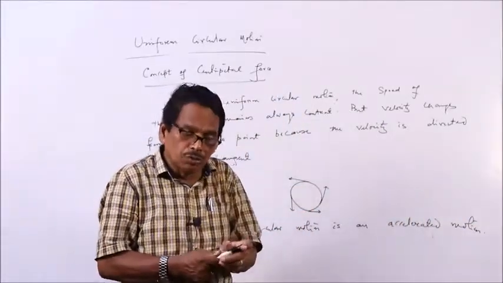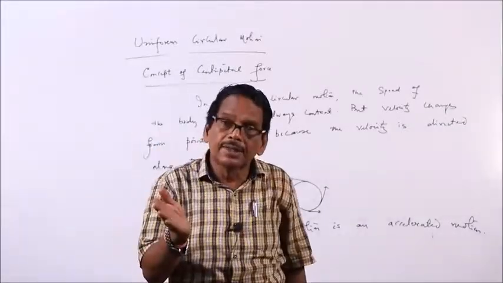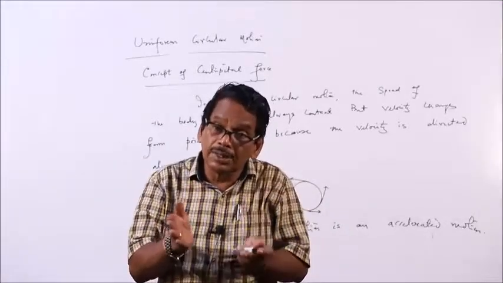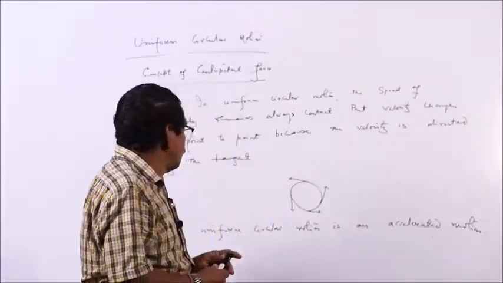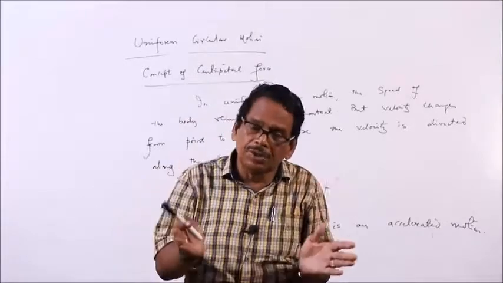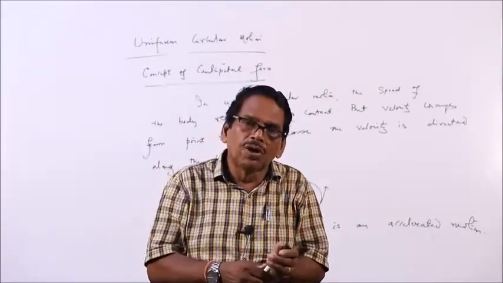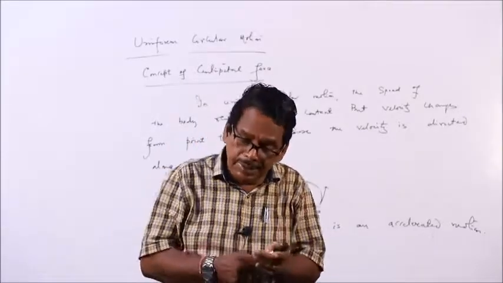There is an acceleration in this motion, but this acceleration is such that it changes the direction of velocity only, but cannot change magnitude of velocity. As you know, acceleration is a vector quantity. It has got magnitude, it has got direction. We will find out what is the magnitude of this acceleration, what is the direction of this acceleration.